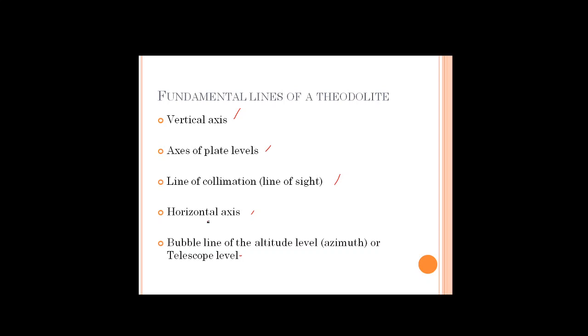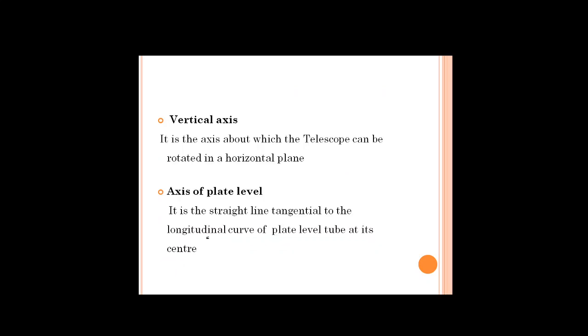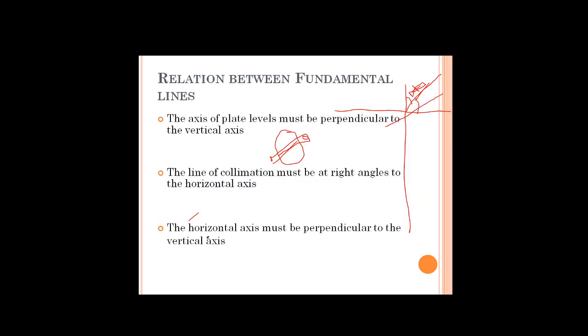If they ask for 3 marks, what are the fundamental lines of a theodolite, and write the desired relationship between each fundamental line. Means you have to write these things, and the relation between fundamental lines of a theodolite. This is a very important topic.